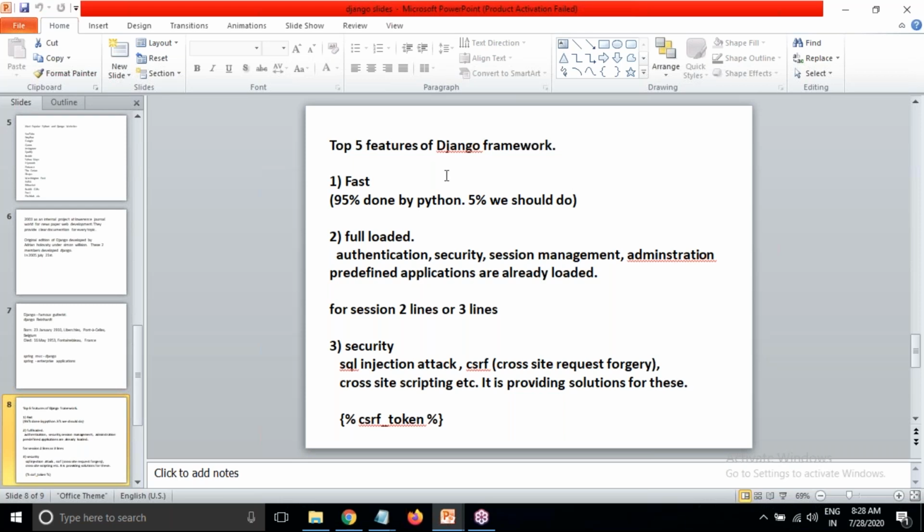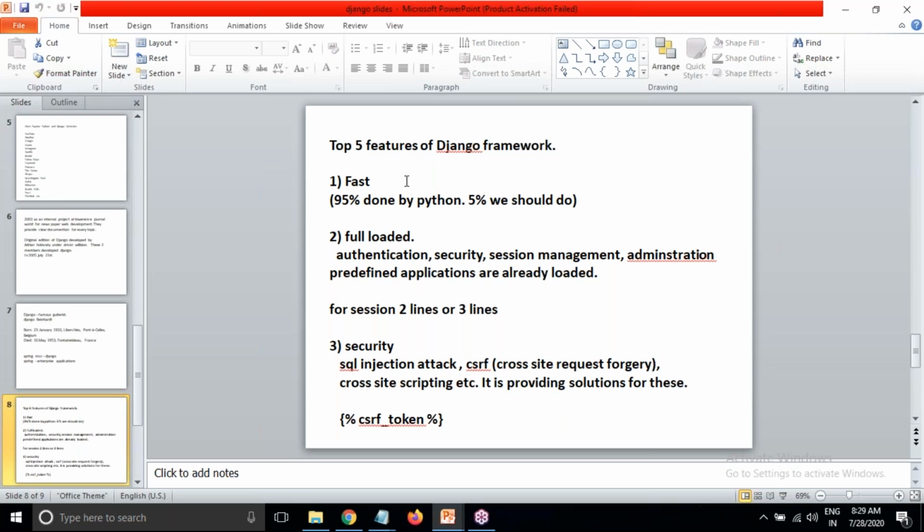So many server-side technologies are available for creating dynamic web pages, for creating dynamic websites. But why should we choose Django? There are many features.